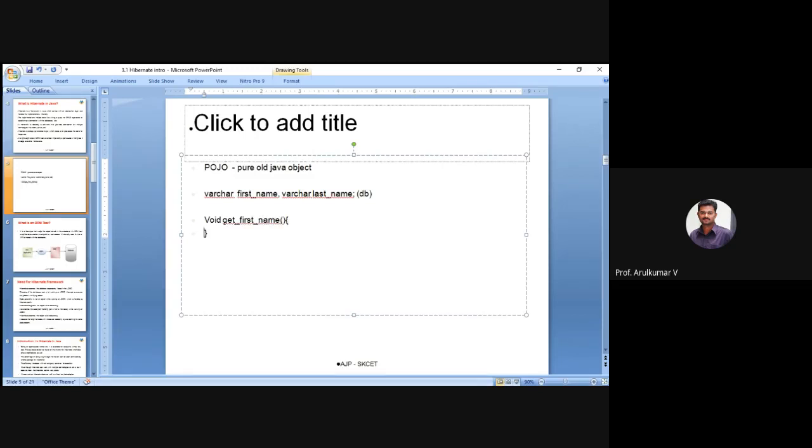Okay, so inside this return, okay, and void set first name. Okay, and it is going to return. Guys, this is called getter and setter method, guys.